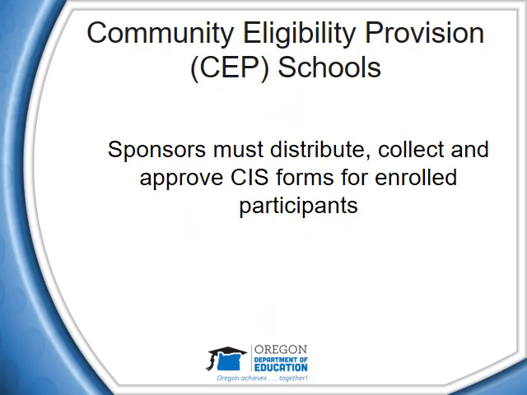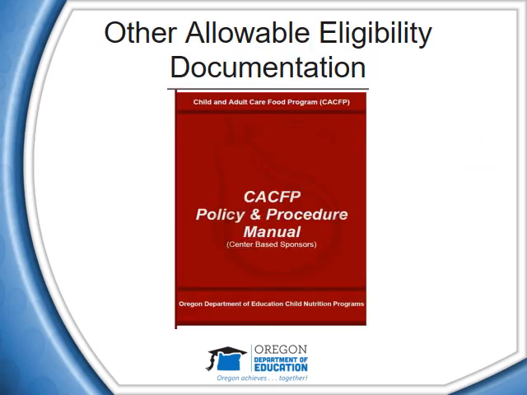Many sponsors participating in the National School Lunch Program and School Breakfast Program in Oregon are participating in the Community Eligibility Provision, also known as CEP. For the sponsors that are participating in CEP and operate child care sites, the sponsor must distribute, collect, and approve CIS forms for enrolled participants. There are a number of other ways that participants can be classified in the free category without a CIS form on file. For more information on the different ways, please refer to Chapter 3 of the manual.